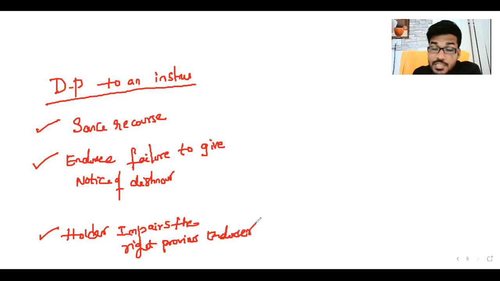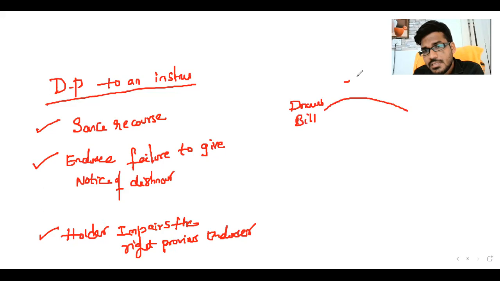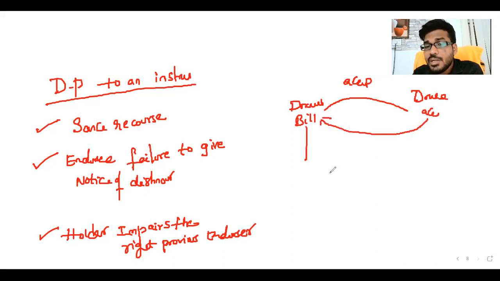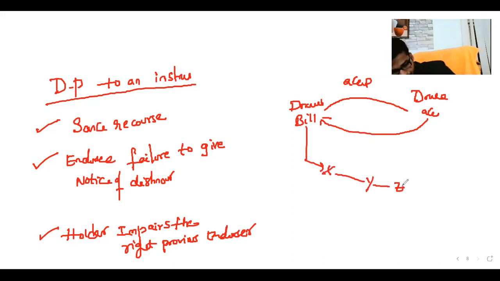Clear? Discharge of party to instrument. One more important point. Listen. Most of the people, mind the intention: draw the bill, and that bill is sent for acceptance. The drawee accepts the instrument and resends it to the drawer. Then the drawer can endorse to X, endorse to Y, endorse to Z. That is permissible.